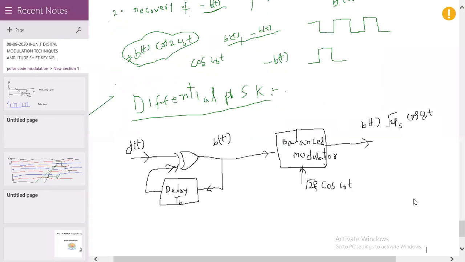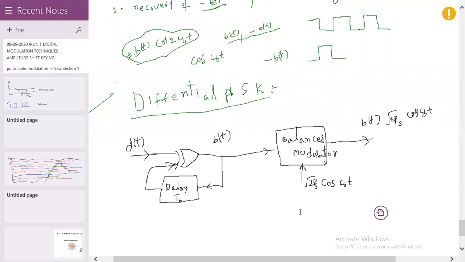By using this, we don't need the complicated receiver block diagram. All the blocks present in the BPSK receiver are very much simplified. Here we can easily find out whether the transmitted information signal is d of t or minus d of t. And in this case the waveforms are very, very important.